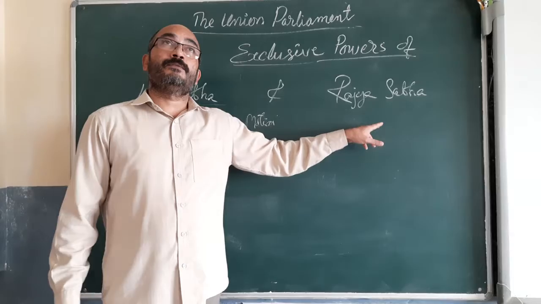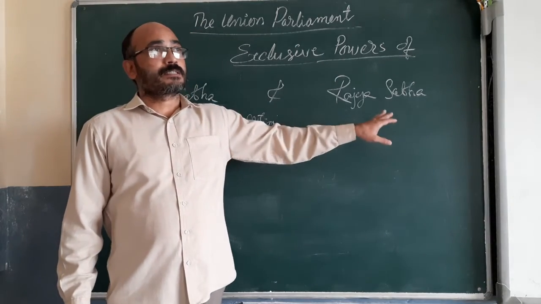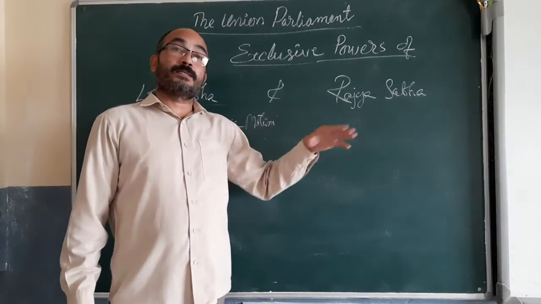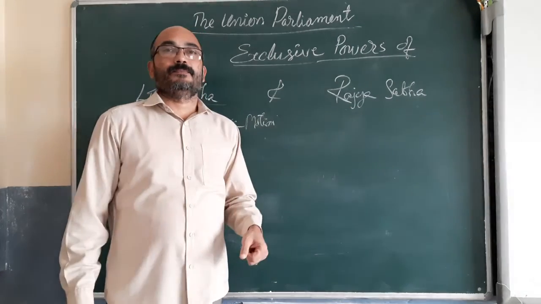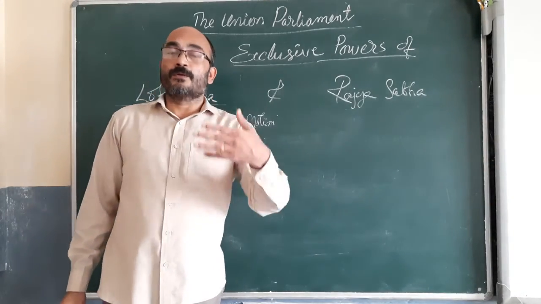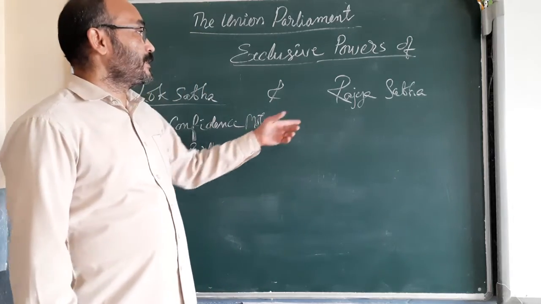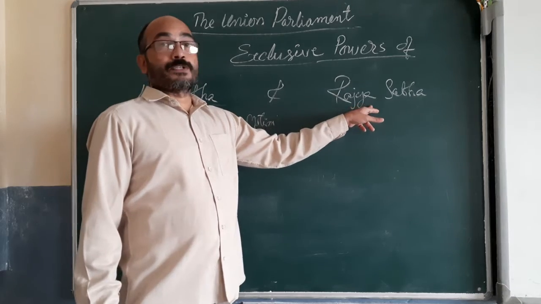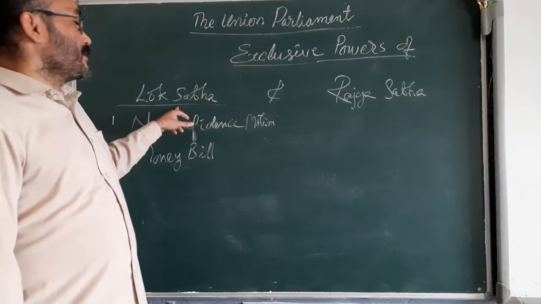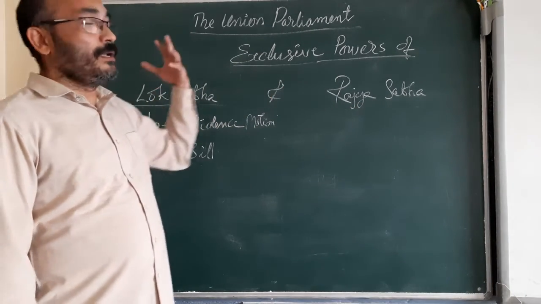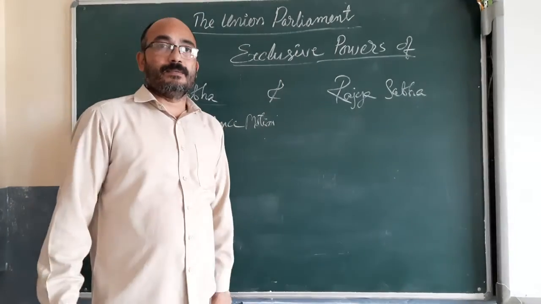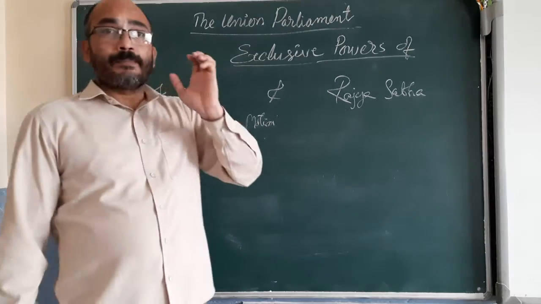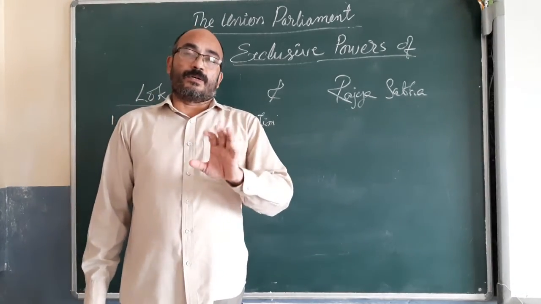It was discussed and put to vote in the Rajya Sabha, but the majority of the members are against the bill. It could not get majority support in the Rajya Sabha. So in Rajya Sabha the bill lost, but in Lok Sabha it passed. One house is passing the bill, the other house is rejecting the bill. That is called a deadlock.